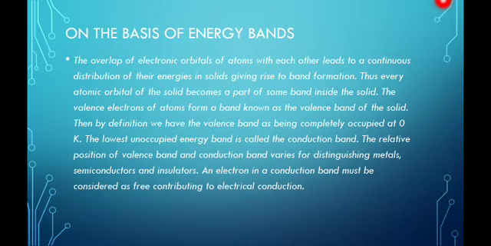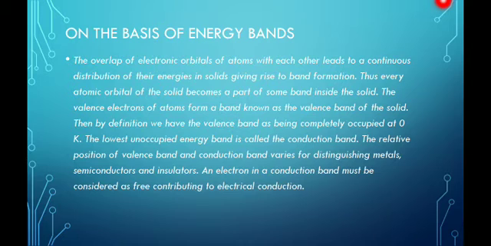Then, by definition, we have the valence band as being completely occupied at 0 Kelvin. The lowest unoccupied energy band is called the conduction band. The relative position of valence band and conduction band varies for distinguishing metals, semiconductors and insulators. An electron in the conduction band must be considered as free, contributing to electrical conduction.